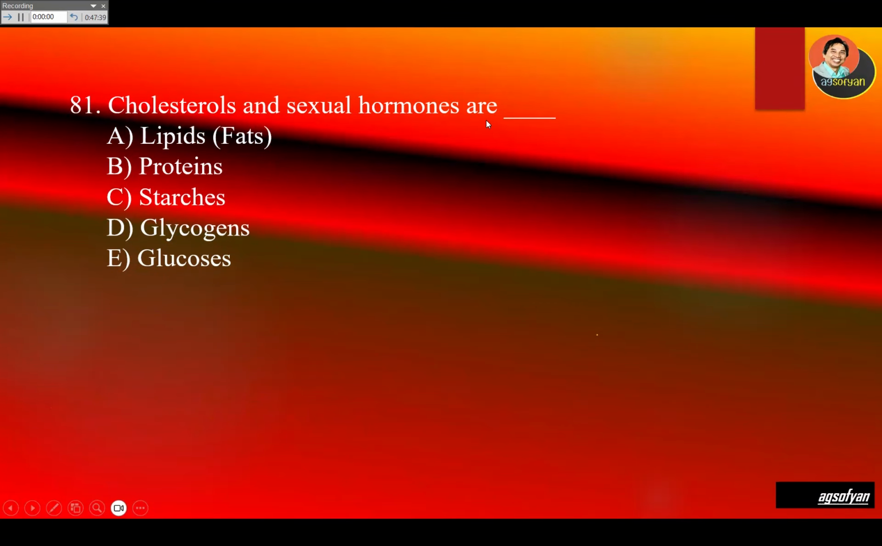Cholesterol and sexual hormones are lipids, they are fats, okay? So cholesterol and sexual hormones are fats or lipids.